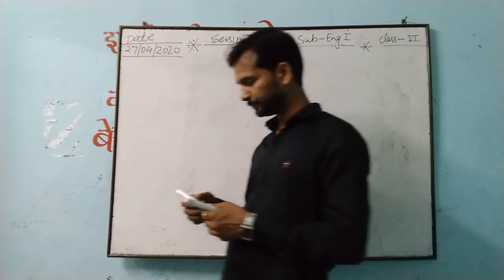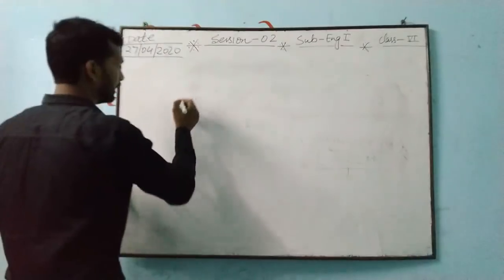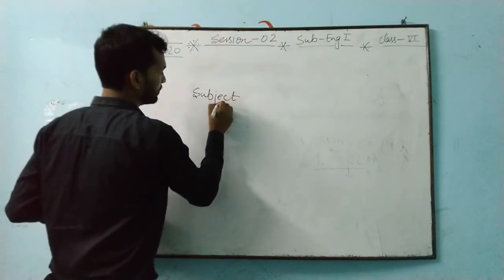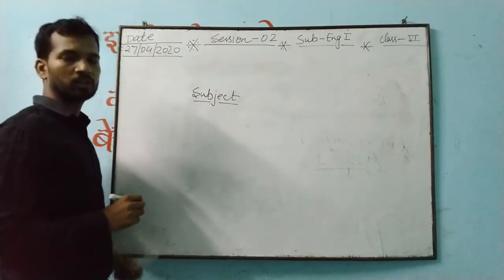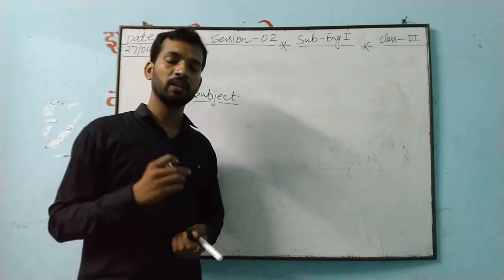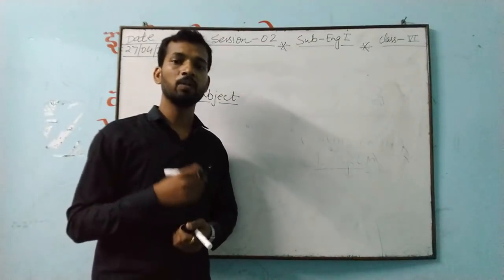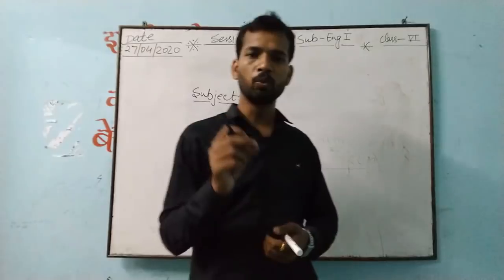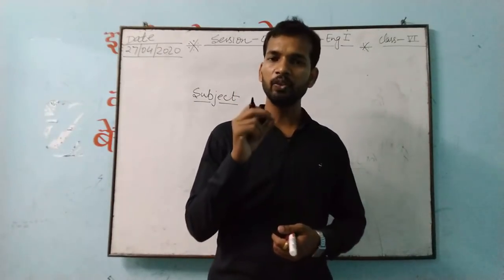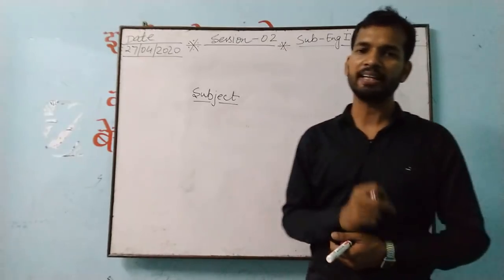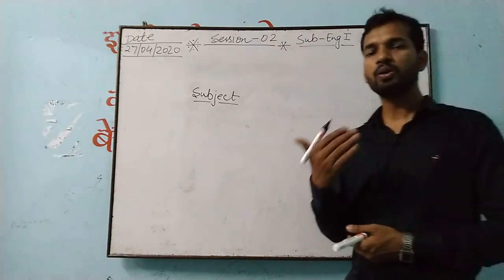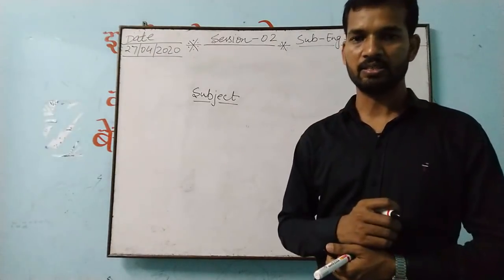So see here, I have to discuss today about the subject. Already I told you how we'll come to know about the subject in any sentence, how we'll come to know about the verb, and the object. But one more time, some logical point, some technical point: if you have knowledge of that technical point, then very easily you can explain and tell anyone that this is a sentence.